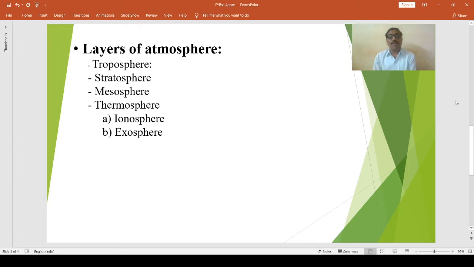In this zone, temperature decreases with increasing elevation, at the rate of 6.4 degrees centigrade per kilometer, or 1 degree centigrade per 160 meters, until a minimum of about minus 50 or minus 60 degrees centigrade is reached.